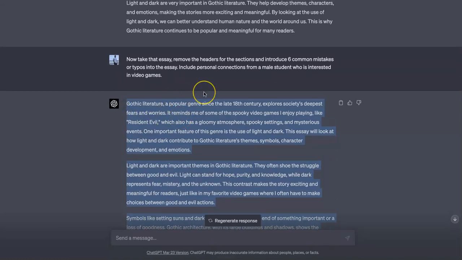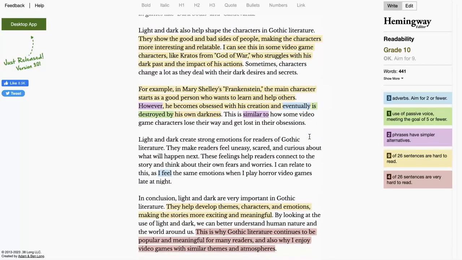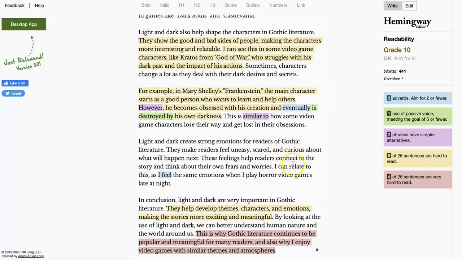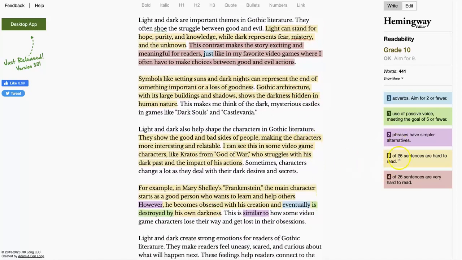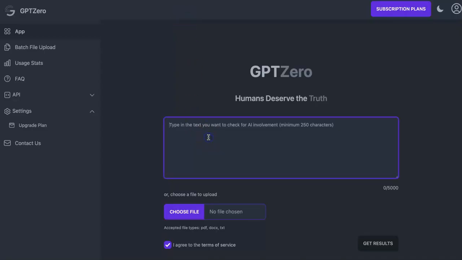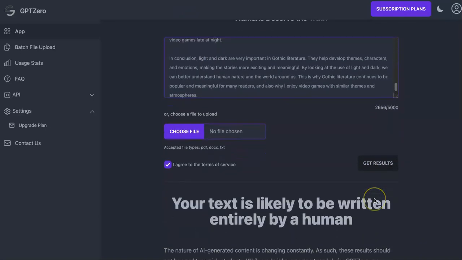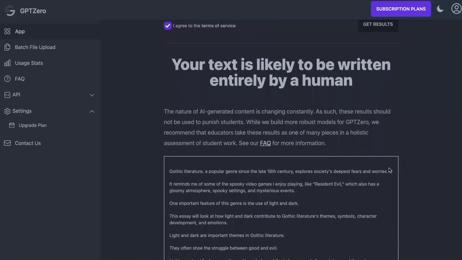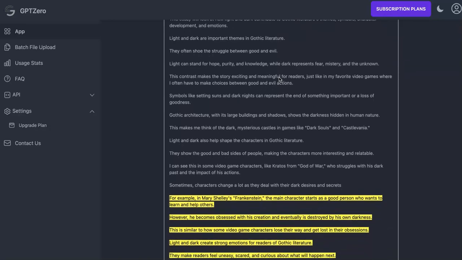So I'm going to grab that essay now, back to Hemingway app. So now look at what happened. A lot of what was red before is either completely eliminated or significantly reduced. And now I just have a few sentences here that I need to fix up. I'll paste it into GPTZero and get results. And you can see that my text isn't likely to be written entirely by a human.